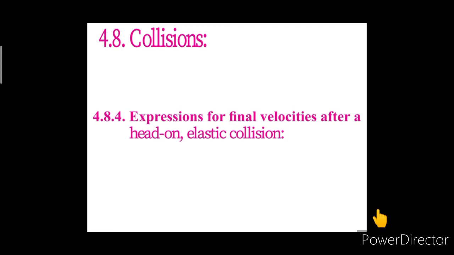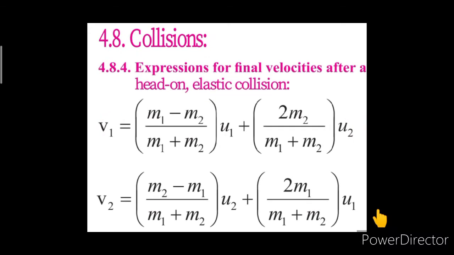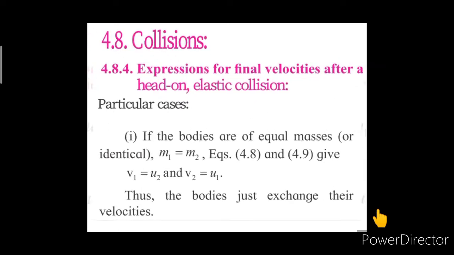So here we had determined the expressions for final velocities after a head-on collision, that is of elastic collision, and the equations we are getting: v1 is equal to m1 minus m2 upon m1 plus m2 into u1 plus 2m2 upon m1 plus m2 into u2, and v2 is equal to m2 minus m1 upon m1 plus m2 into u2 plus 2m1 upon m1 plus m2 into u1. Now let's have the particular cases.